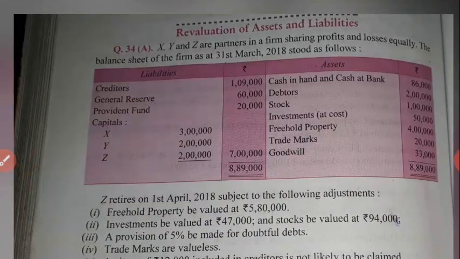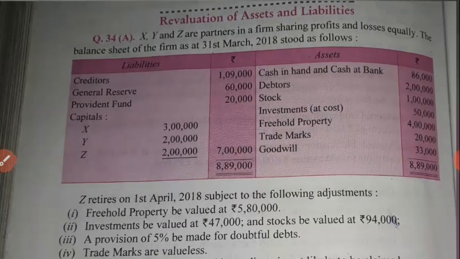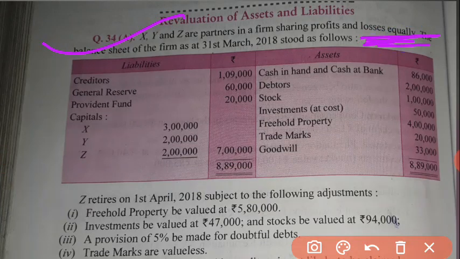The question is: X, Y, Z are partners in a firm sharing profits and losses equally. They were sharing profits and losses equally, so keep in your mind that the old ratio will be 1:1:1.